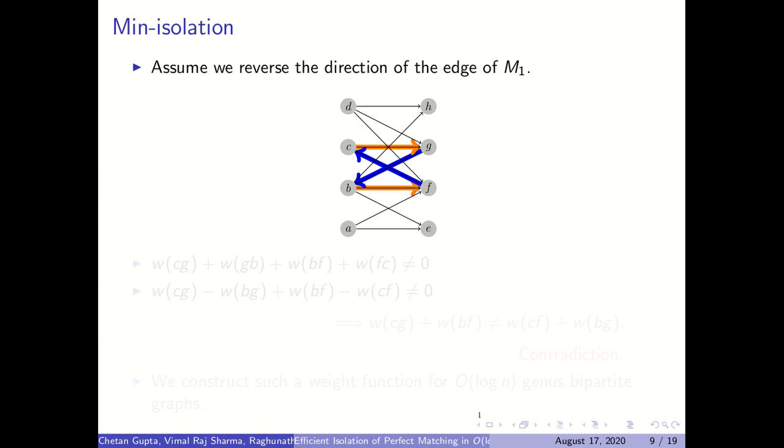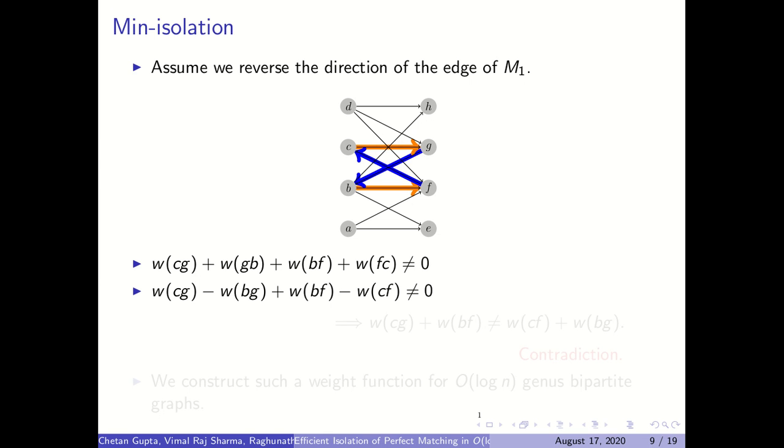So this is a nice cycle. Notice that now this CGBFC becomes a directed cycle, and it is a nice cycle because nice cycles are those cycles which are found by taking the disjoint union of two perfect matchings. So this is a nice cycle, and we know that W gives non-zero weight to this cycle.